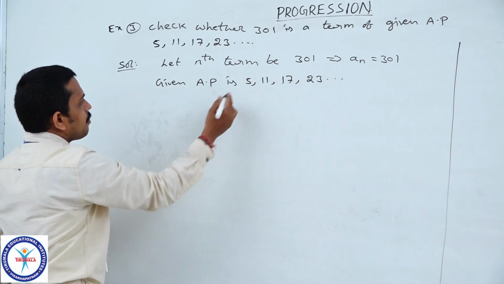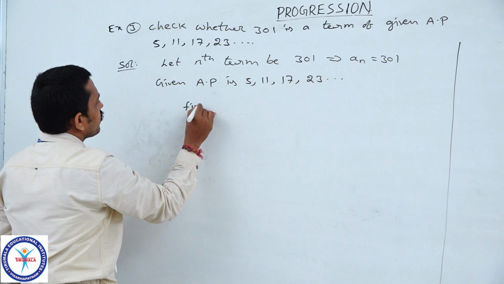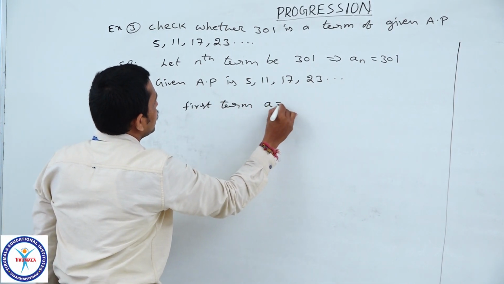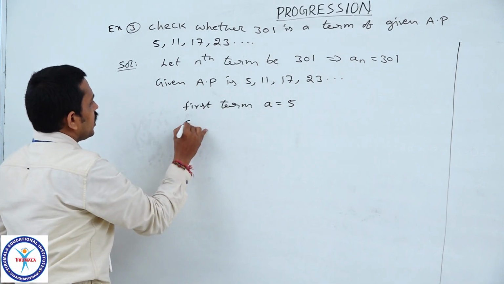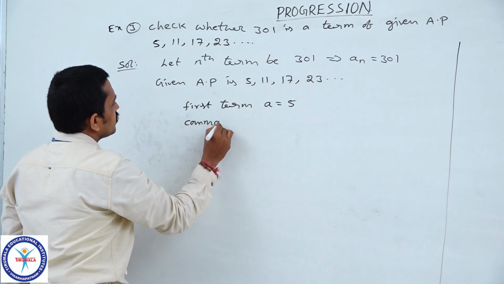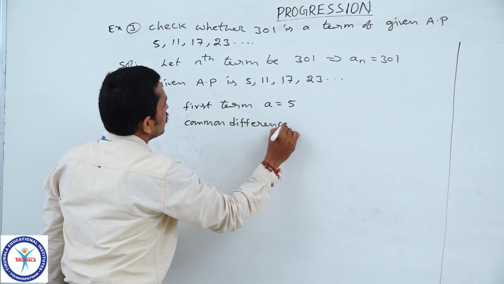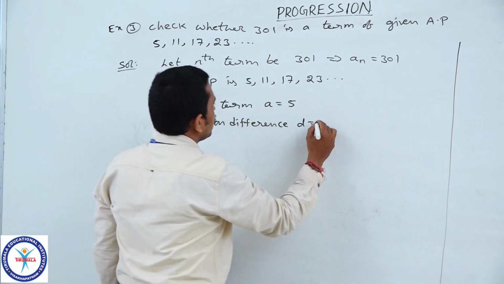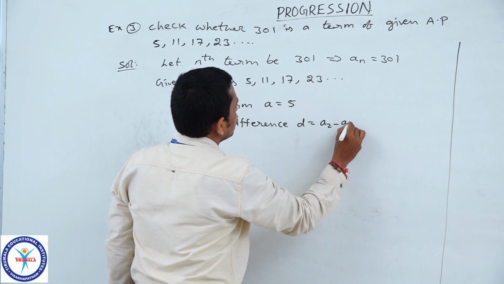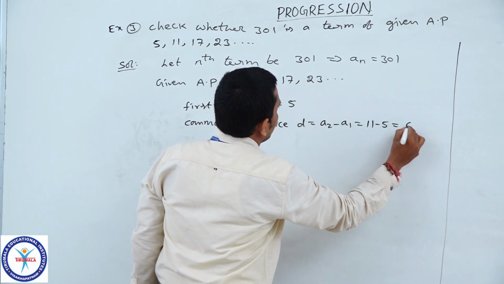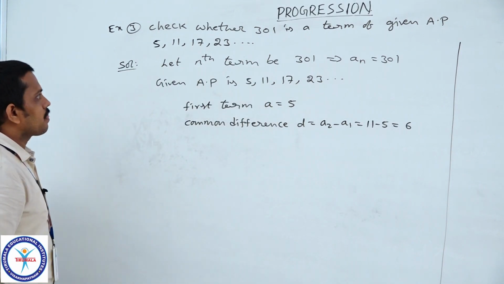So from this given AP, what is the first term? First term a is equal to 5 and common difference D is equal to A2 minus A1, which is equal to 11 minus 5, which is equal to 6.